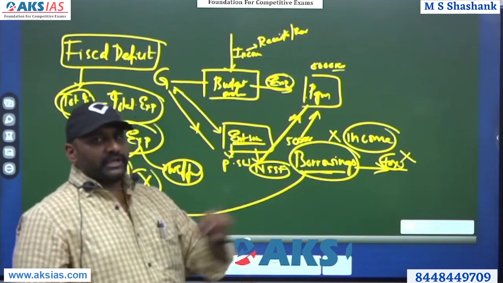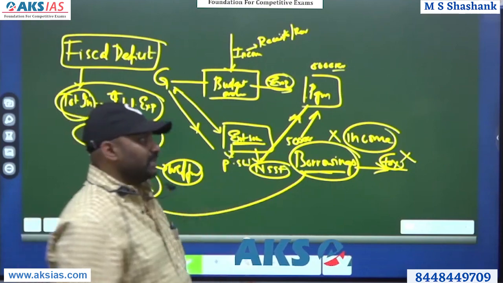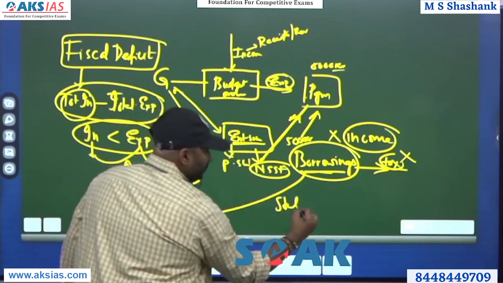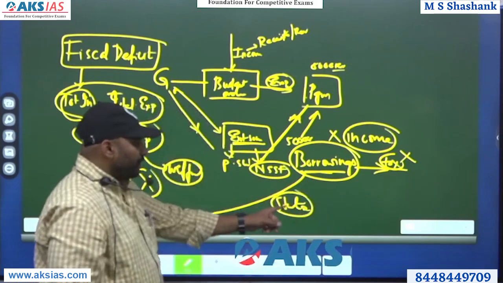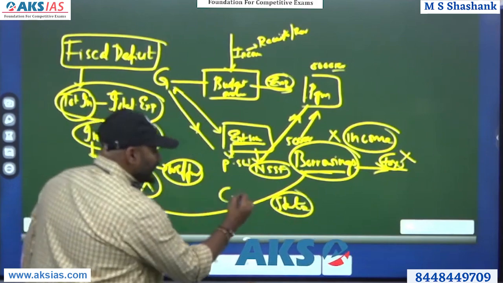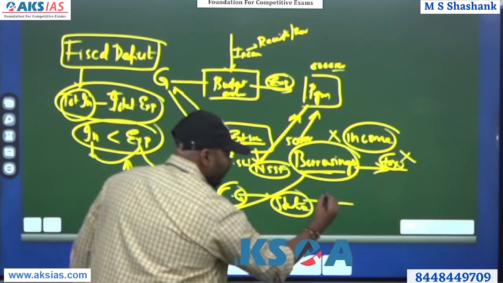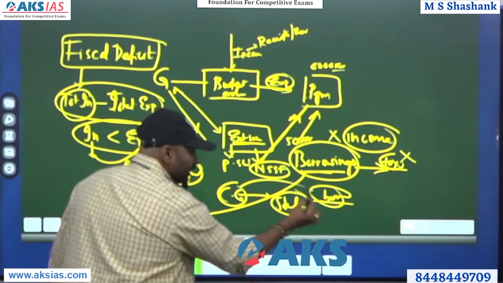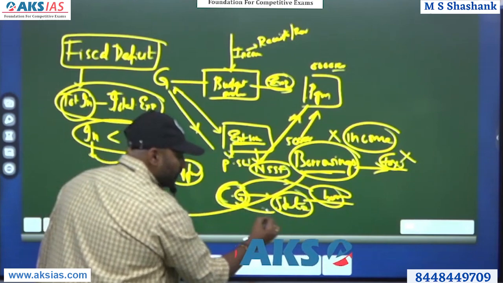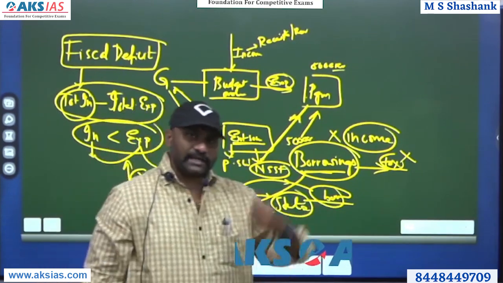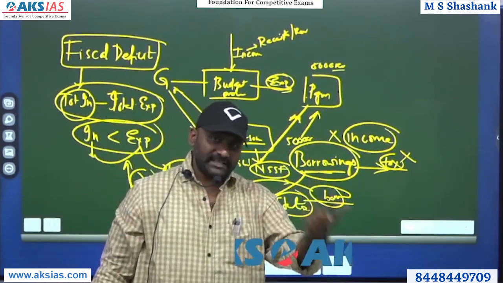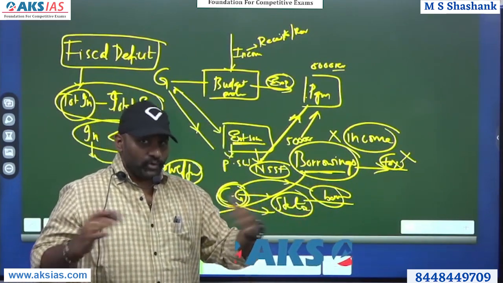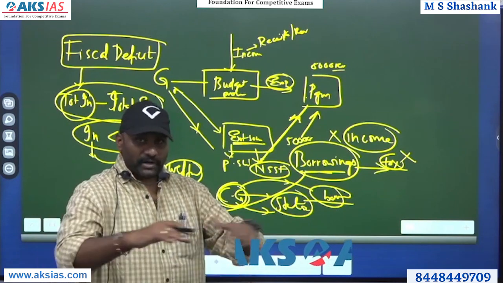But the major problem that is being seen is, when for example, a particular state wants to borrow, the central government should give permission to the state for these borrowings. So fundamentally, the borrowings will be under the rules and regulations of the central government for the state. If the state wants a borrowing, it has to take the permission of the union government. If the union government says yes, then the borrowing comes. Like that, a lot of states in our country have taken borrowings from outside or from other funds.